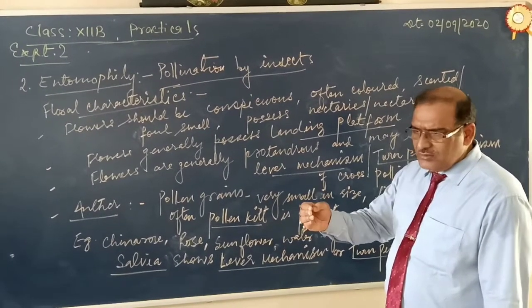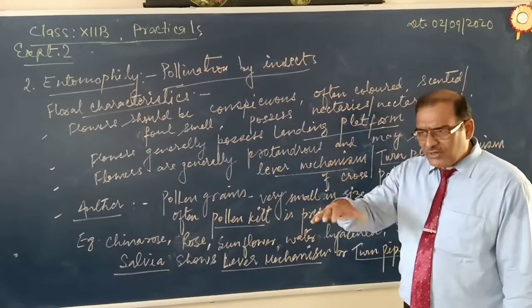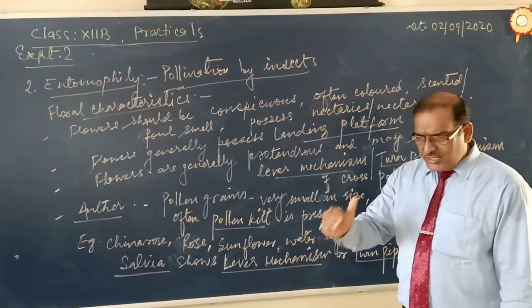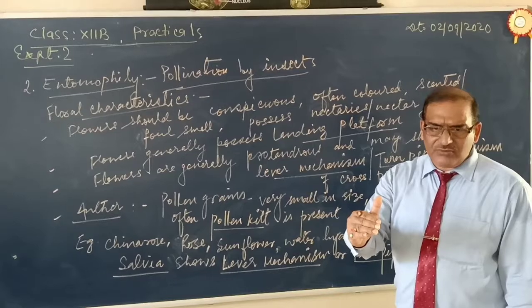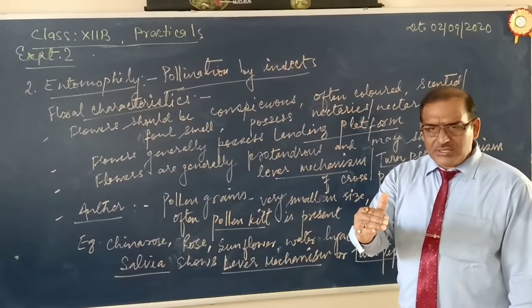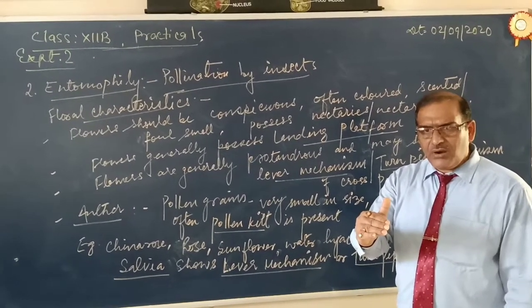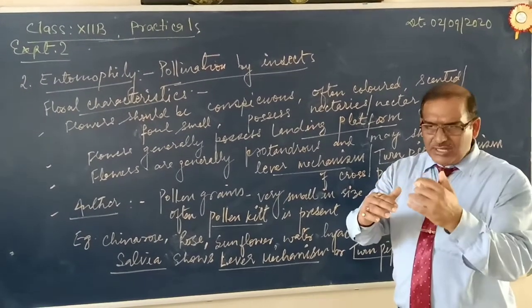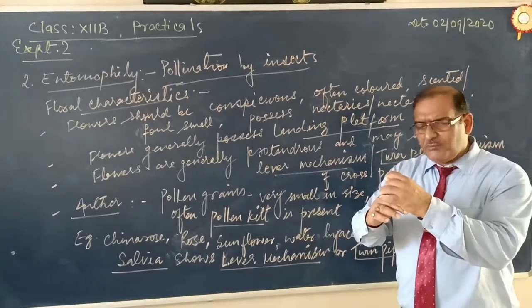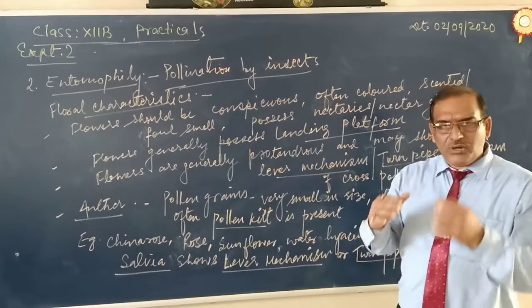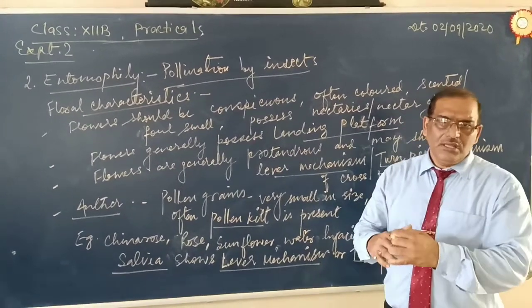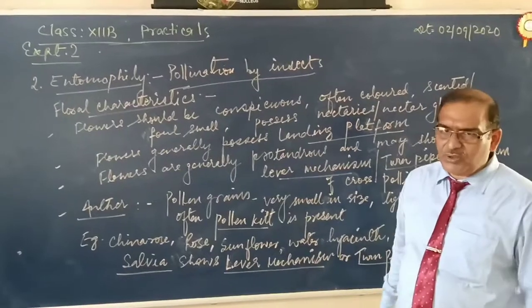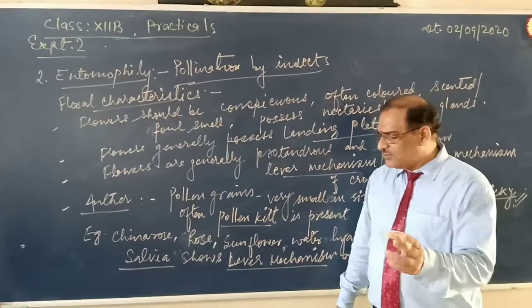When the insects land upon the flower, they try to enter the flower in search of nectaries or nectar glands. So stigma or anther rubs the body surface, and when anther rubs the body surface, pollen grains get attached to the body of the insects. When it visits another flower, this way the pollen grains can be transferred from one flower to another flower.